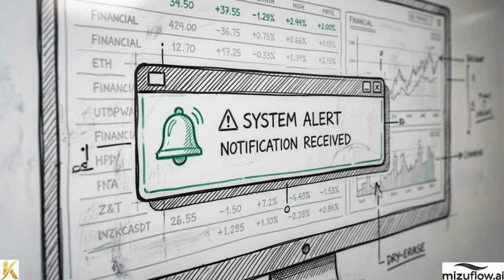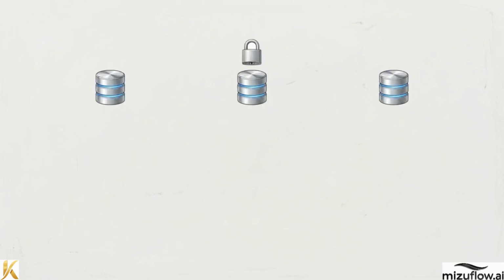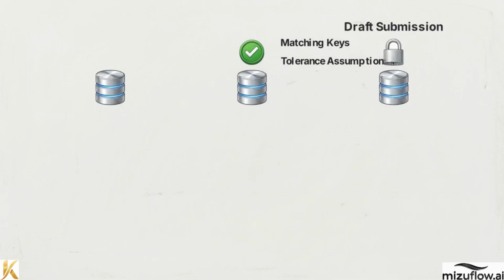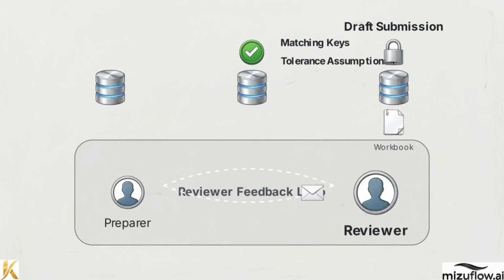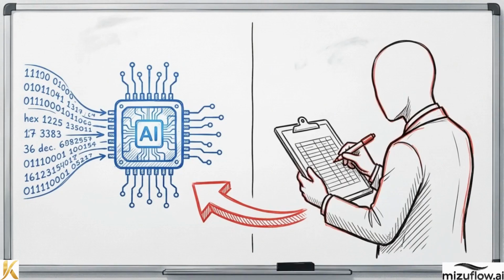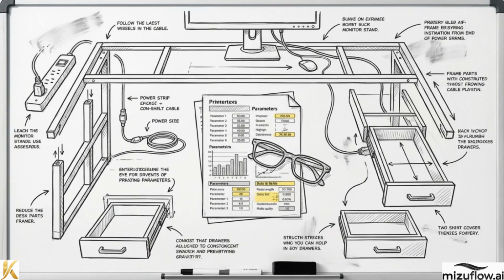The system issues a start notification and requires configuration approval, signing off on matching keys and tolerance assumptions. The process then hits another lock at draft submission. The preparer emails the workbook and proposed entries, formally triggering the review phase. This initiates the reviewer feedback loop. Here, professionals apply their judgment to challenge the AI's assumptions, request supporting documentation, or demand clarification on specific anomalies. Any adjustment to the tolerances or matching assumptions happens strictly within this documented iterative loop.